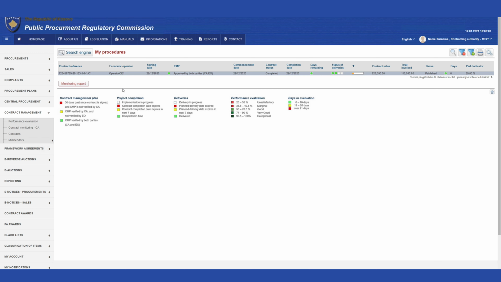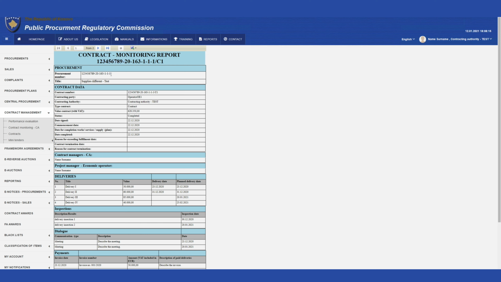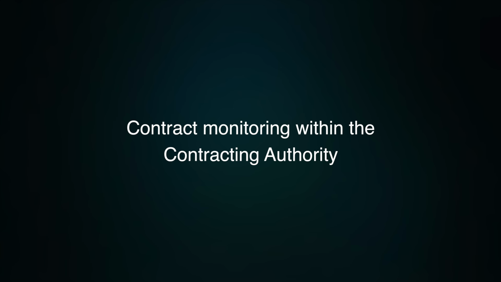Here, the user selects one of the contracts and clicks on the Monitoring Report to open a report with all data on the procedure. The report is also downloadable in Excel, PDF, and Word format. Contract monitoring within the contracting authority.